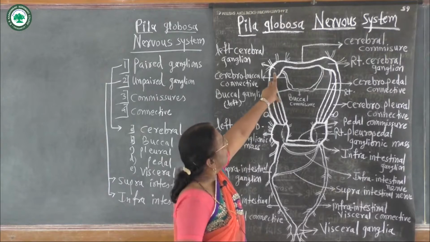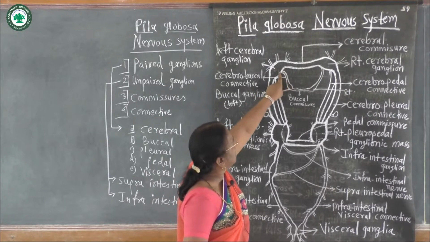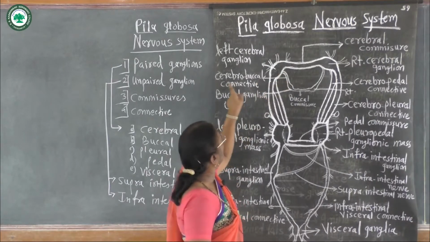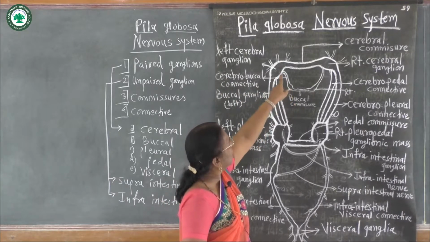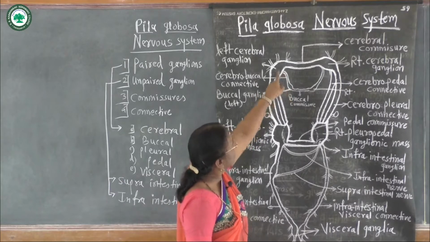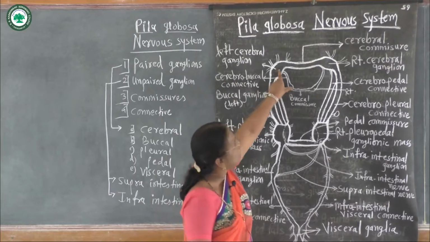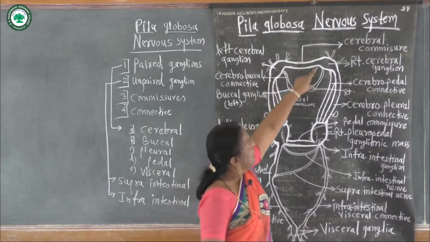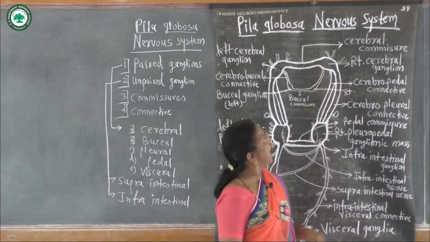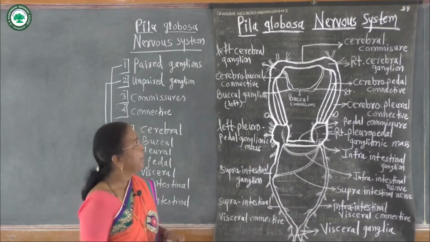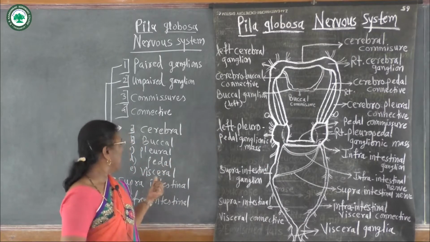Again here on the left side, cerebral ganglion joins with the buccal ganglion by means of a nerve called cerebrobuccal connective. Dissimilar ganglions join, hence this is called a connective. Right side again same, cerebral buccal joining is called cerebrobuccal connective. These are the second pair, buccal ganglions.